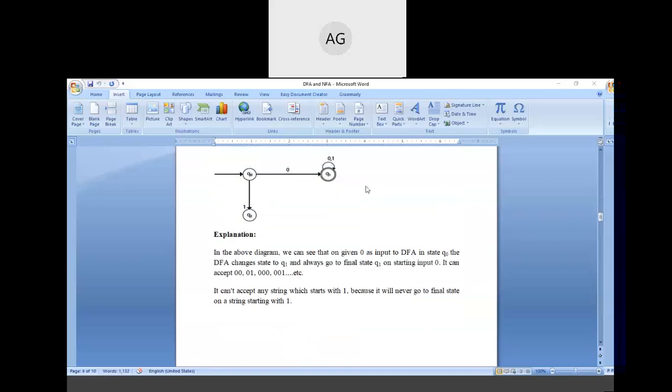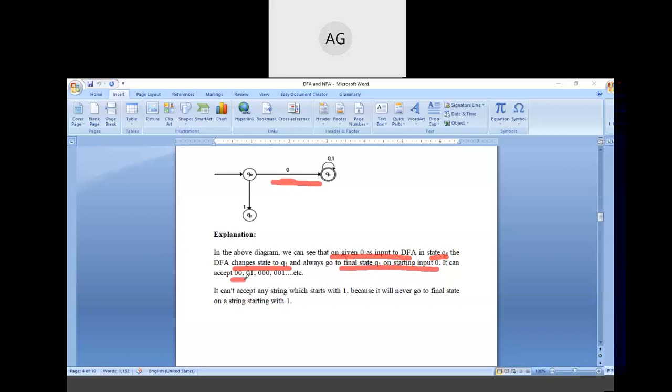This is the explanation you can also write in your examination: in this diagram, on given 0 as input to the DFA in state Q0, the DFA changes state to Q1, as you can see here. On getting 0, the DFA changes state from Q0 to Q1, and always goes to the final state Q1 on starting input 0.